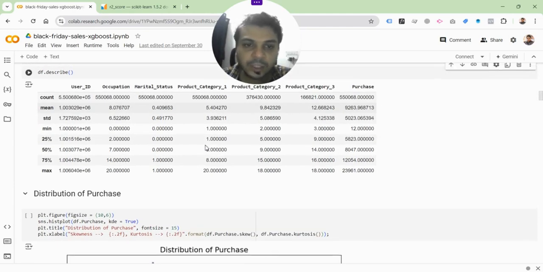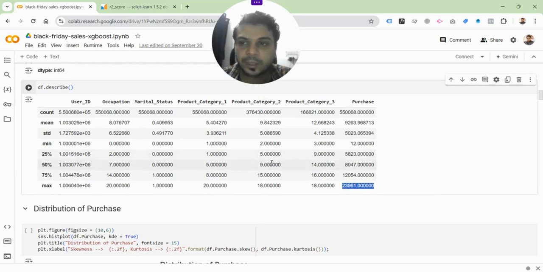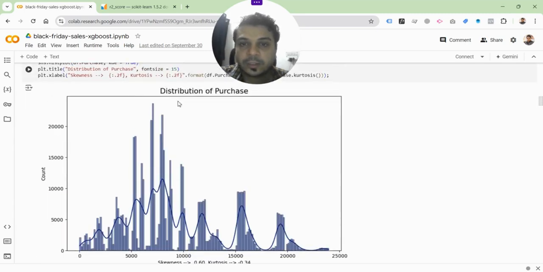Okay, so you can see the minimum value of purchase is as low as 12, but the maximum goes on to almost nearly 24,000. Okay, so the AOV range is pretty high in this data set. Most of the values are actually clustered. Most of the purchases are actually clustered around the values between 5,000 and 10,000, as you can see, right?